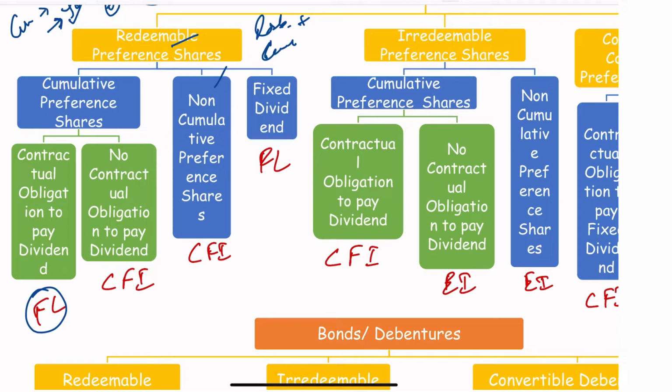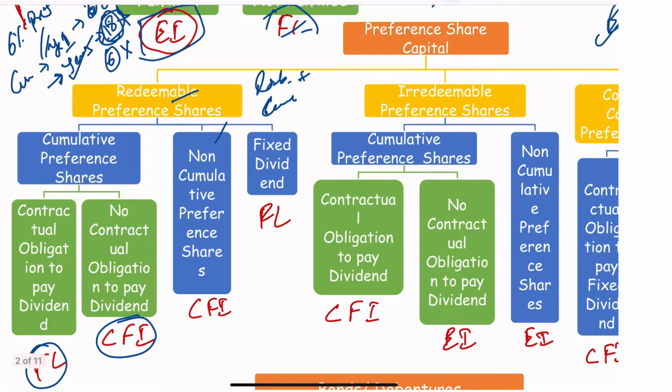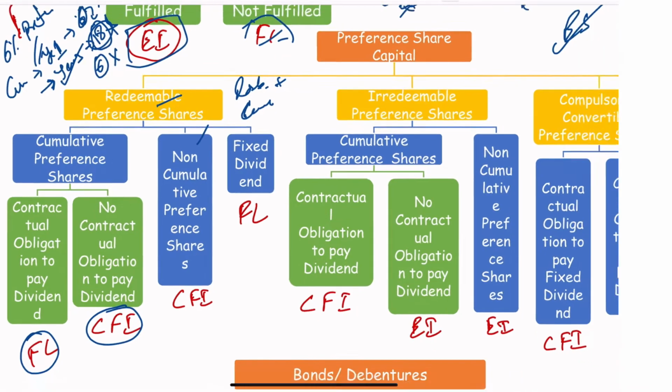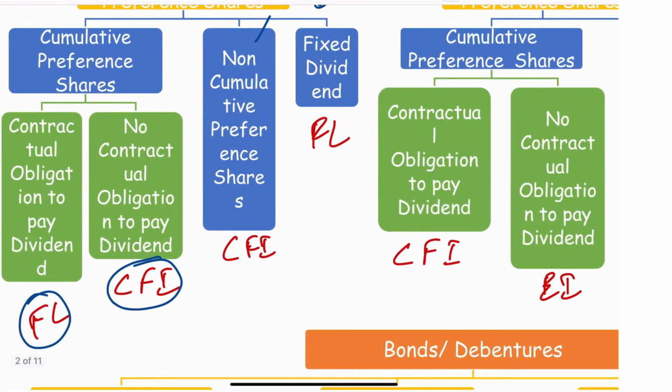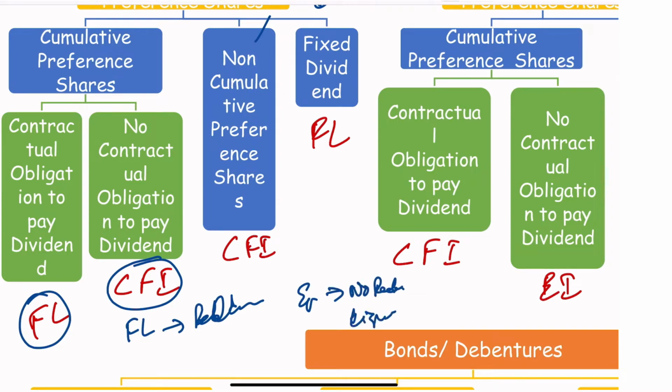But if there is no contractual obligation, if the company can skip, even though they need to pay $18 in year number 3, but by virtue of the contract there is no obligation of the company to pay, then it is a compound financial instrument, which I was telling before. It has both the features. Number one, the feature of financial liability, because it is redeemable, it is payable. In case of equity, there is no redemption. It is only at the time of liquidation that the payment should be done.